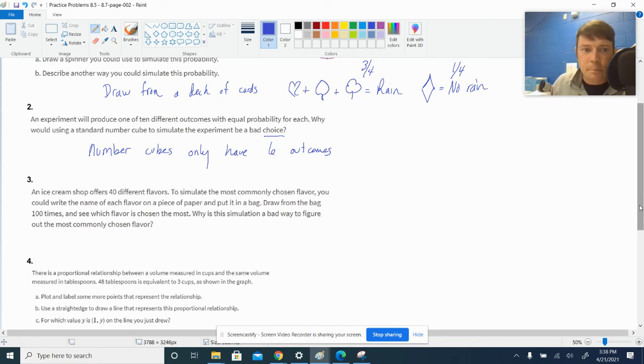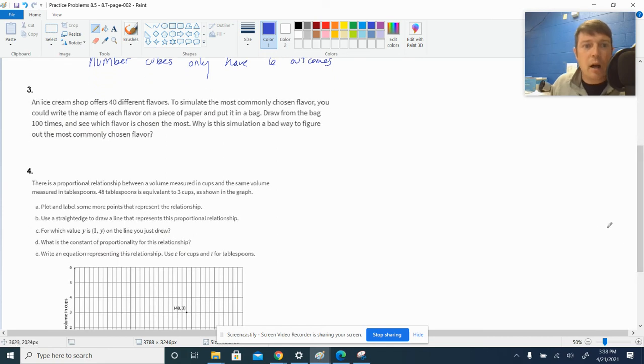Number 3, an ice cream shop offers 40 different flavors. To simulate the most commonly chosen flavor, you could write the name of each flavor on a piece of paper and put it in a bag. You could do that. Draw from the bag 100 times and see which flavor is chosen the most. Why is this simulation a bad way to figure out the most commonly chosen flavor? Oh, okay.